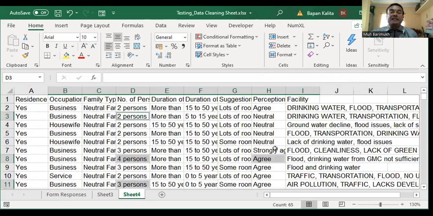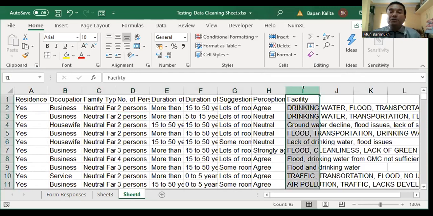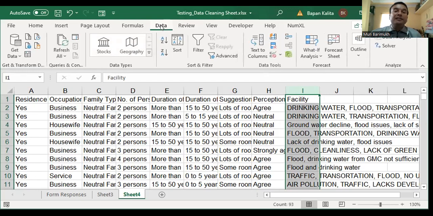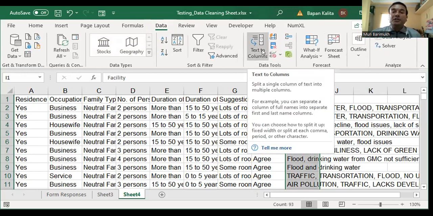Then come to the second one. In the facility column you can see there are some commas, and we do not want these commas. Rather, for every comma we want a new column. So what is to be done? For this purpose also we have another process. Select the column, then go to the Data tab, and there you can see the Text to Columns option. Click on the Text to Columns option.